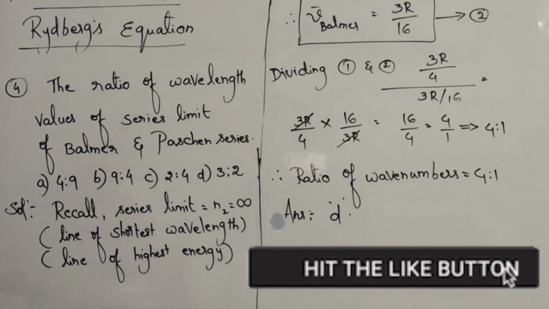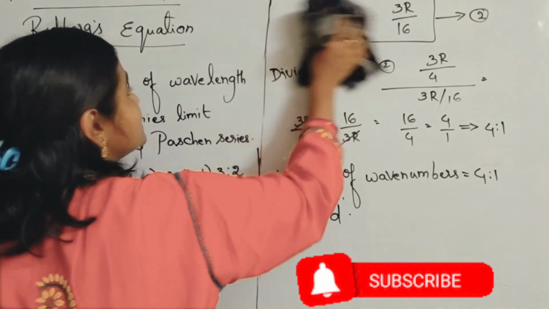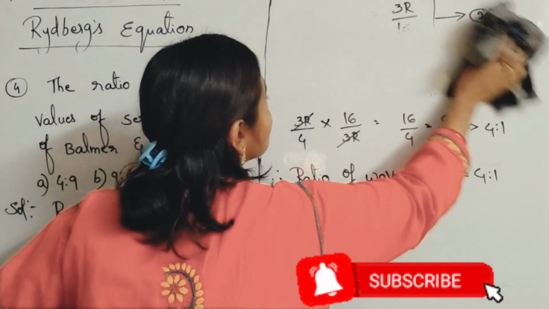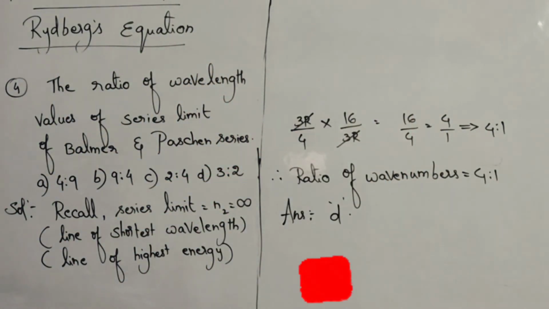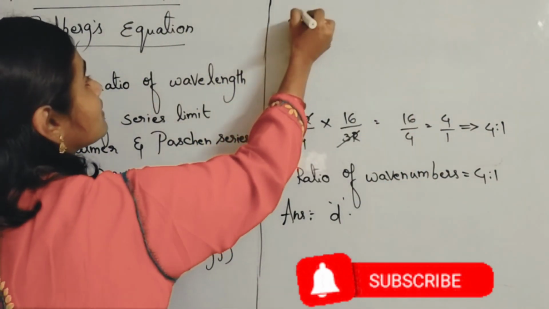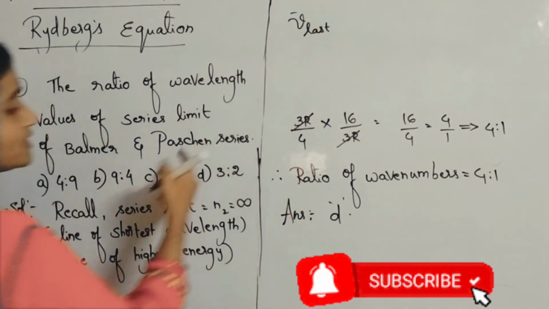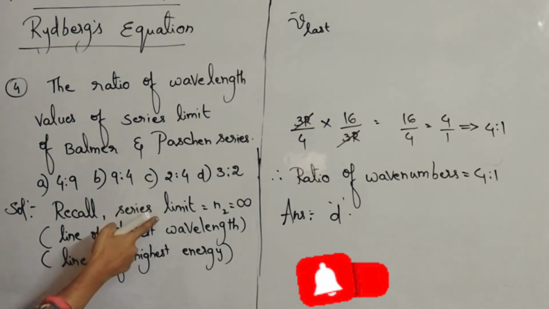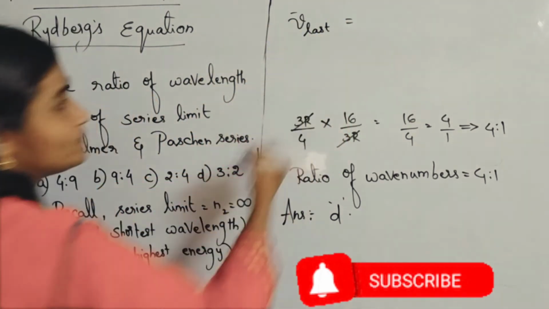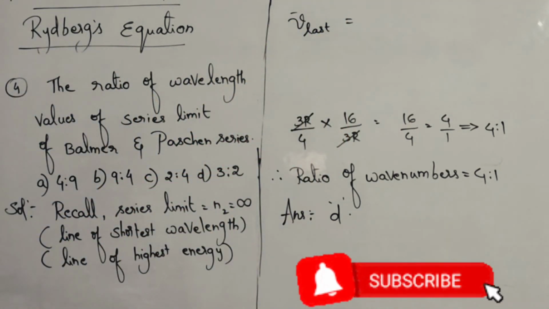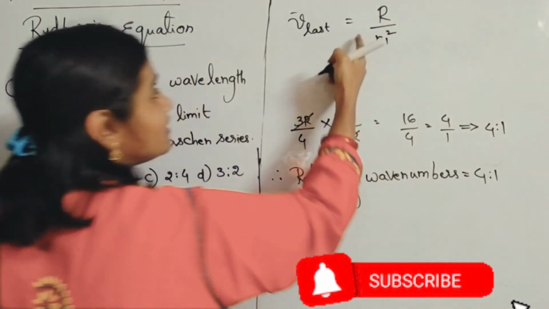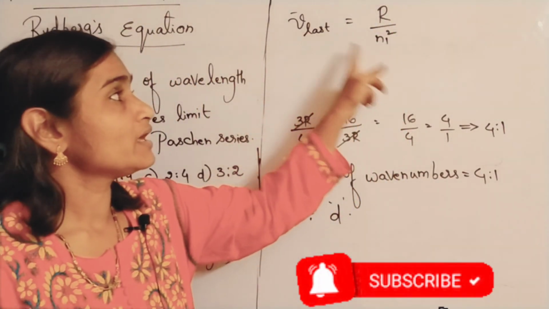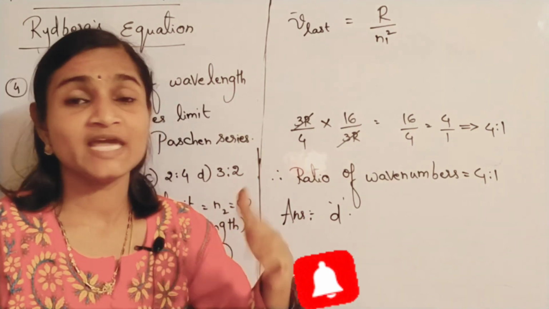Limiting line means the last line of the series. So nu bar last can be written as R by n1 square, because n2 is already infinity. Directly you can substitute.